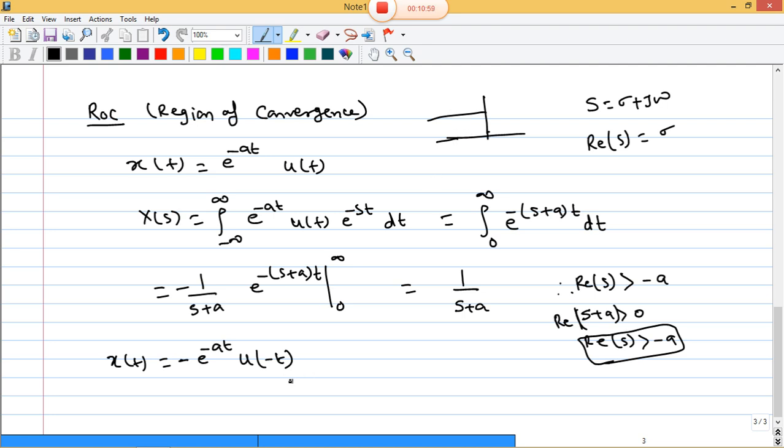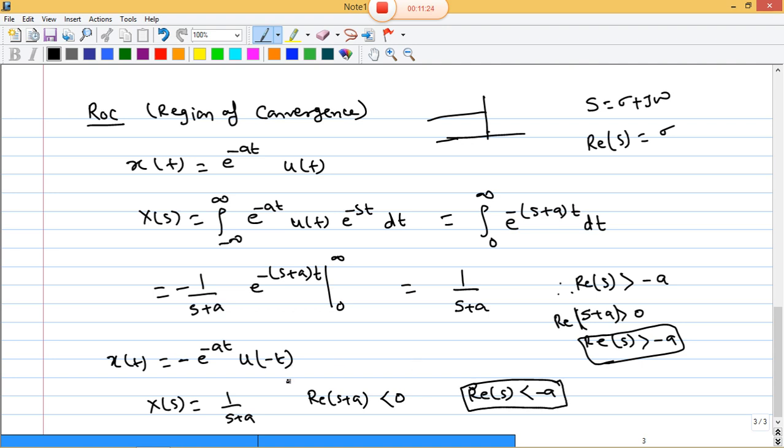Is that clear? So after putting it in the Laplace transform formula, I will get 1 by s plus a, for which the real part of s plus a should be less than 0 for convergence. That's why the real part of s should be less than minus a.